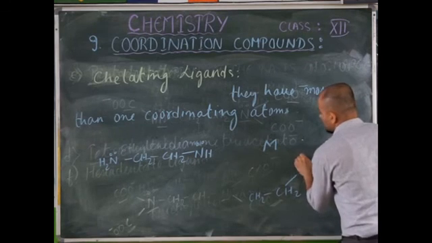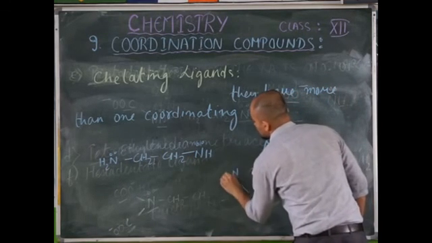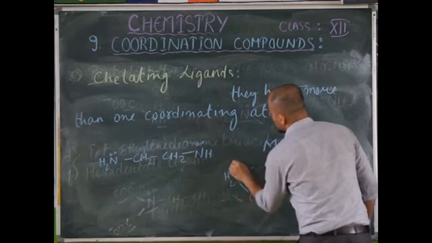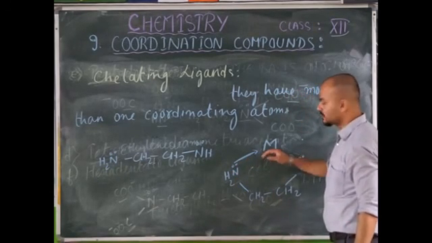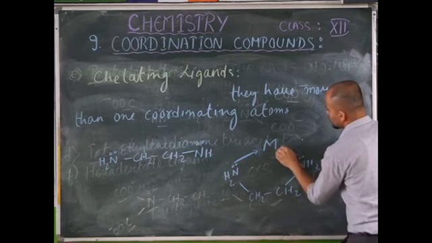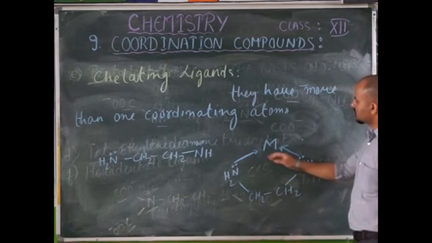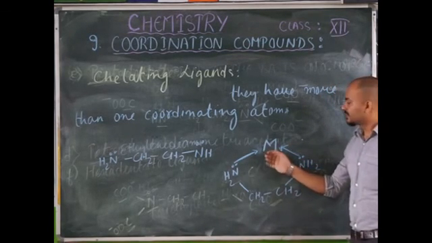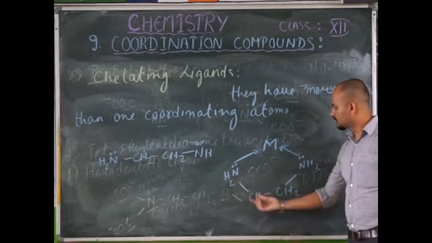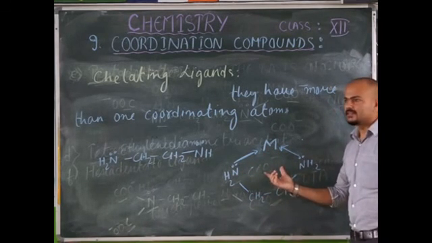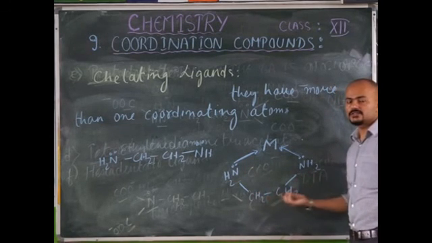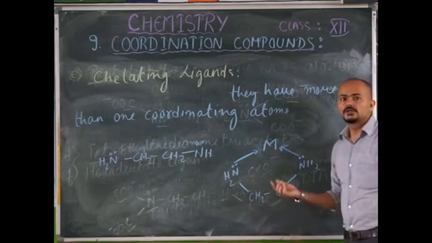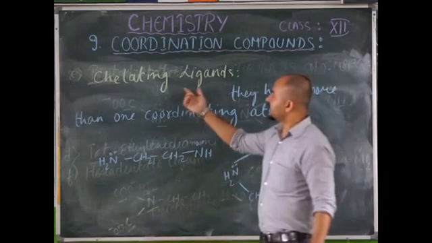So if you have a metal, suppose it's a central metal atom, and this ligand is involved, that means CH2 is present. Here you have an NH2 group. Here also you have what? NH2 group. So whenever it is coordinating, NH2 donates its lone pair to the central metal atom. Similarly here, whenever this NH2 forms a coordinate bond with this metal atom, then you can see that it forms a 1, 2, 3, 4, 5 member ring. And such categories of ligands are known as chelating ligands.